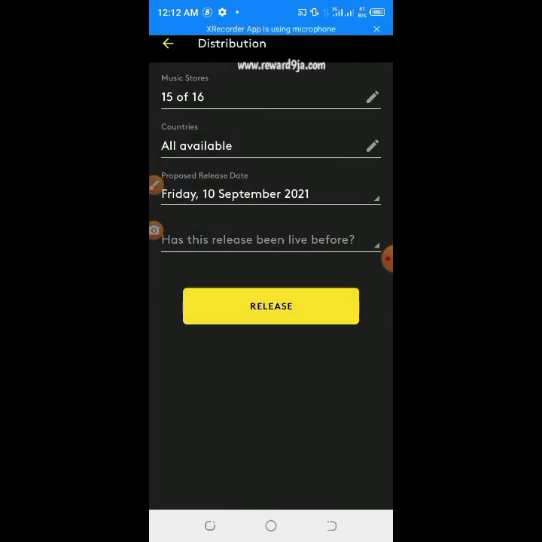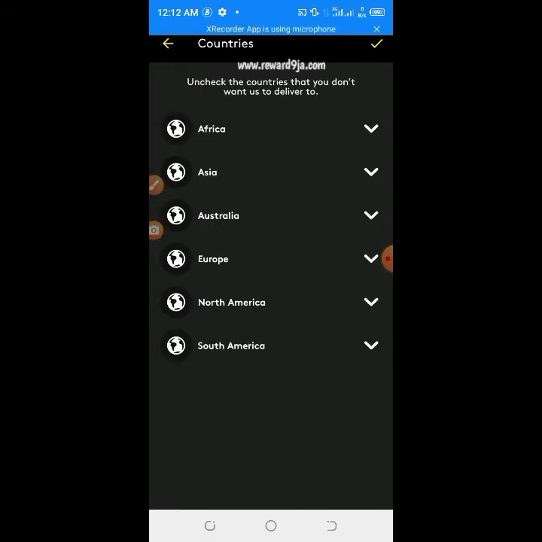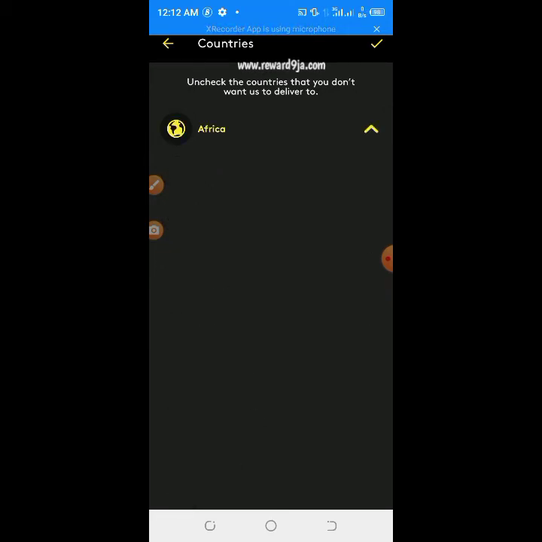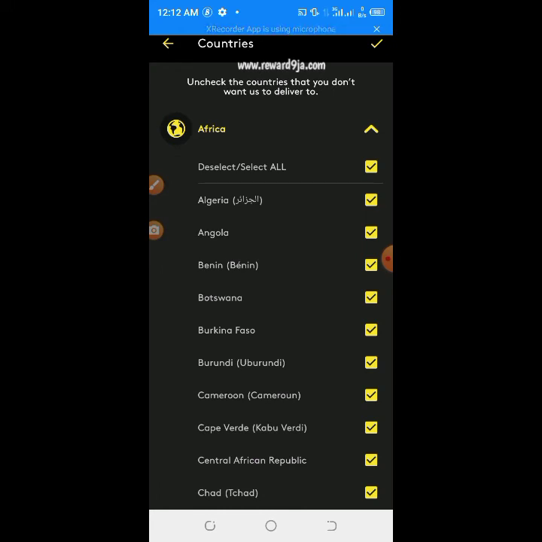Check countries that you don't want us to deliver to. These are countries where you don't want your track to get to. So these are the available continents, and it's up to you to choose maybe countries you don't want. But for me, I'm fine with every country, so just leave it like that.